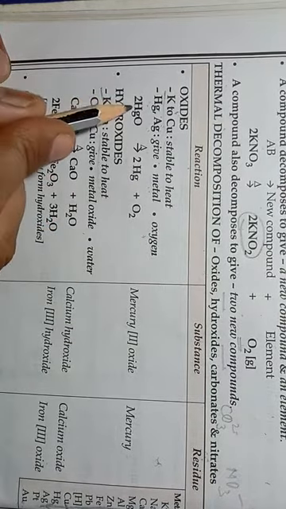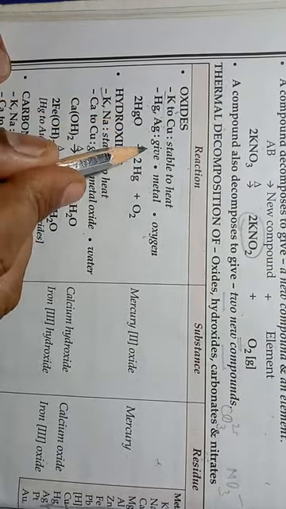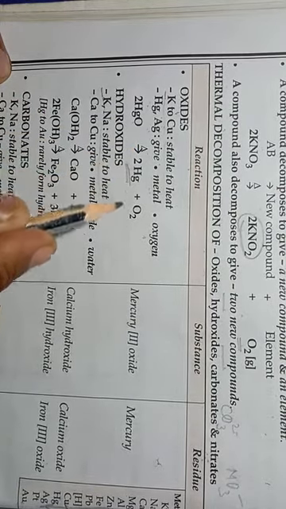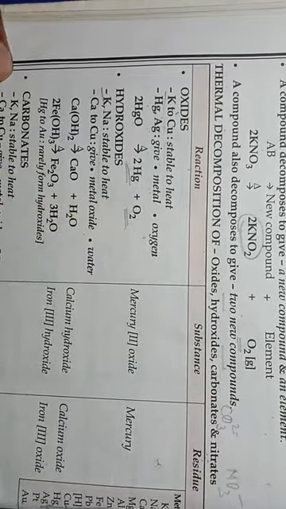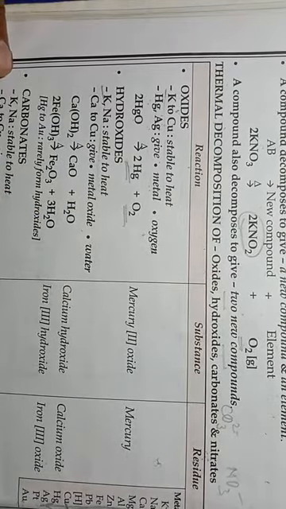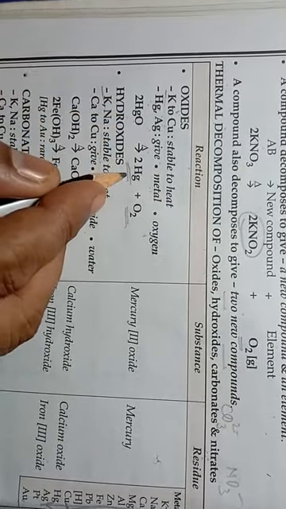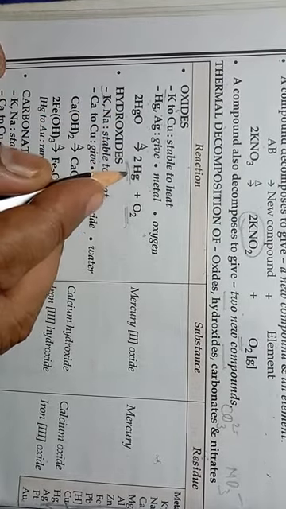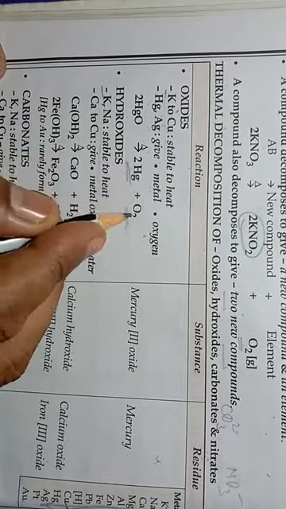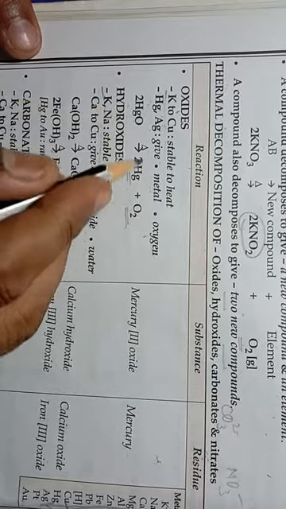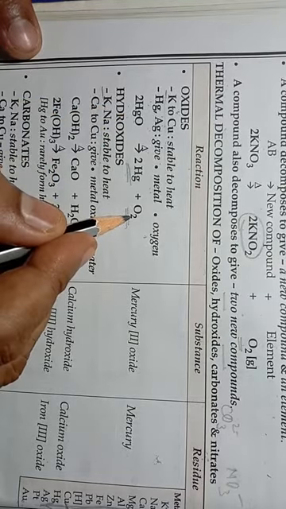For example, when HgO is heated, it decomposes into mercury and oxygen. So these metallic oxides, after decomposition, form two new elements: one is the metal and the other is oxygen.